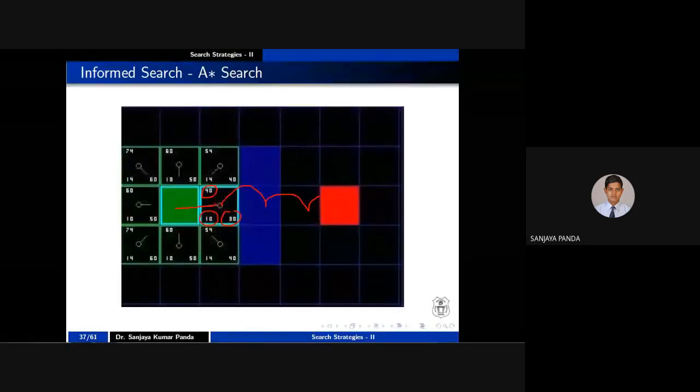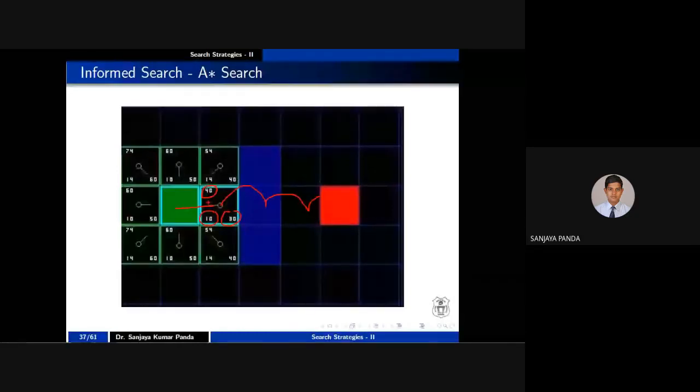Once you reach the current state, the distance from the current state to the goal state is 3 horizontal moves. Each horizontal move is 10, so it is 30. So the cost is 10 plus 30, which is nothing but 40. So the f of n value is 40.